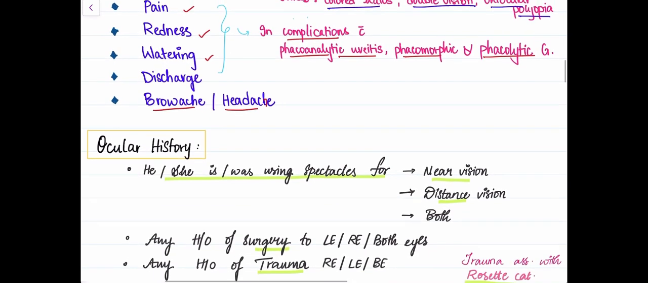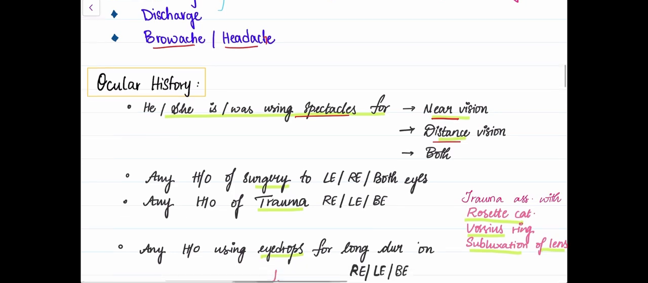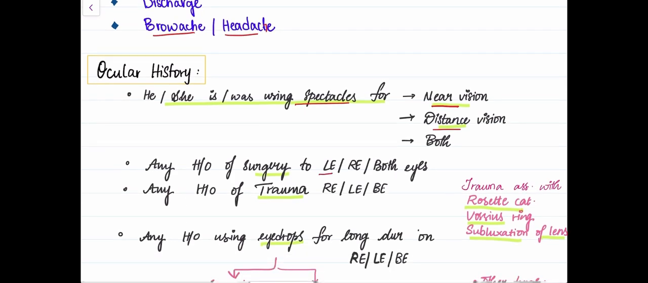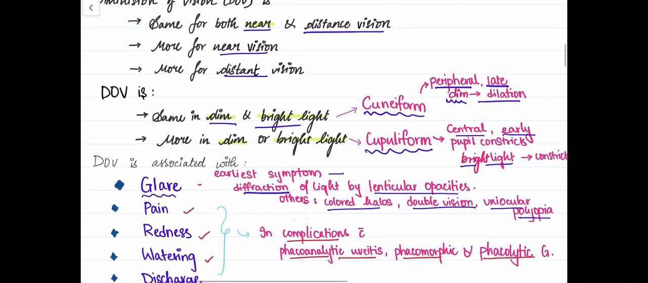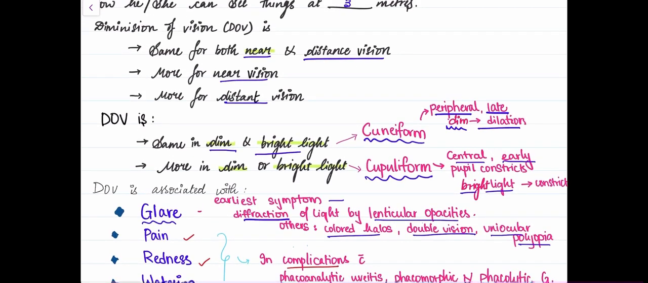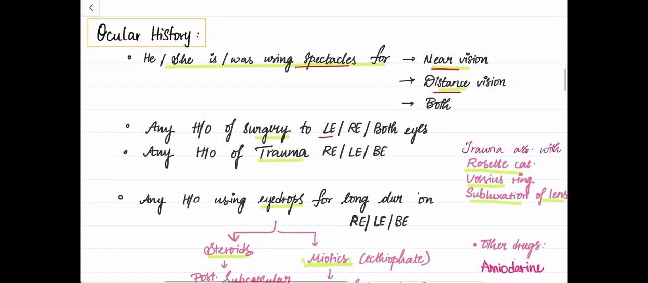And then moving on to ocular history, we need to know if the patient was previously using any spectacles for near vision or distant vision or both, or if there's any history of surgery to the left eye, right eye, or both eyes. And it's important to find out if it's for one eye or both eyes, because it can be unilateral or bilateral.